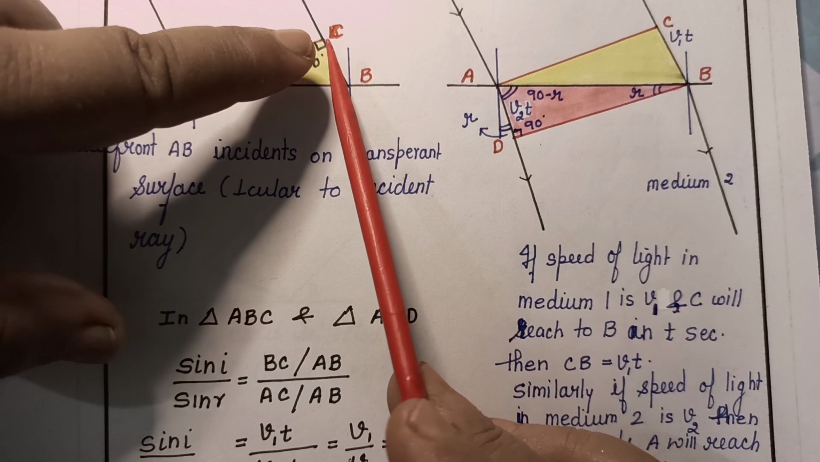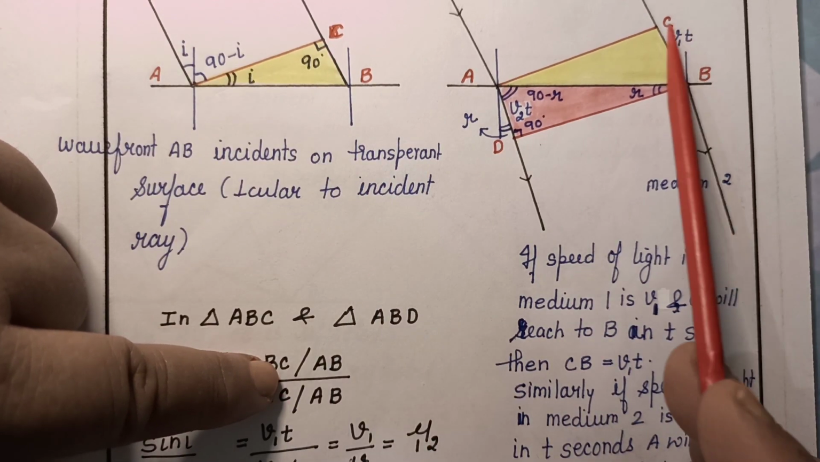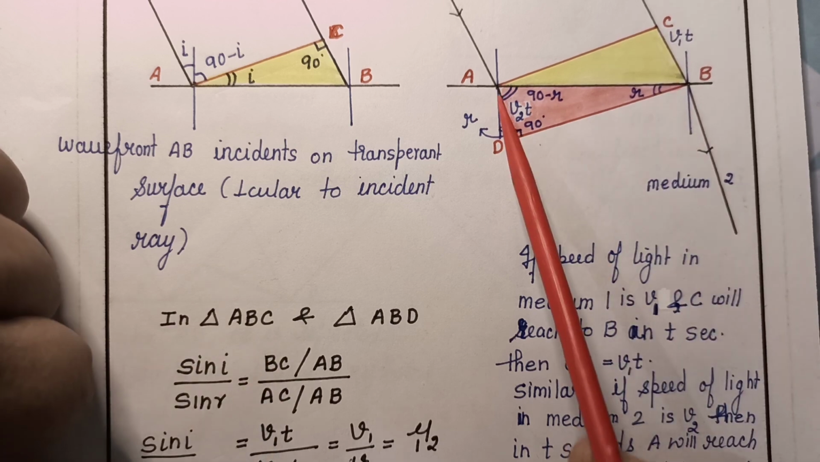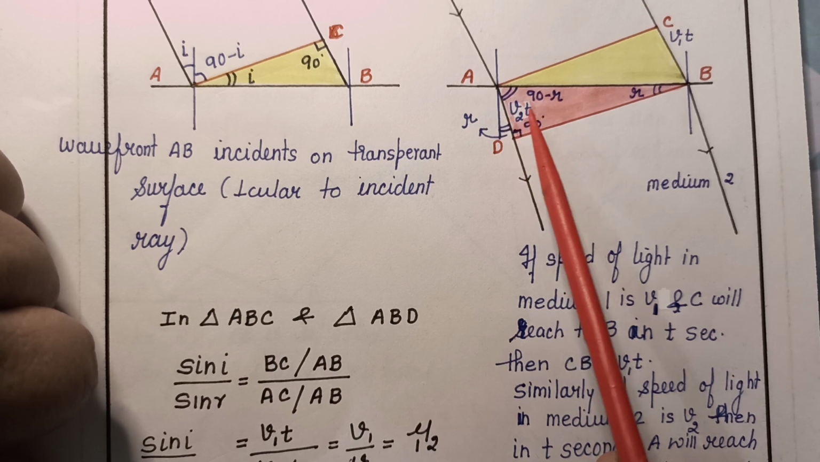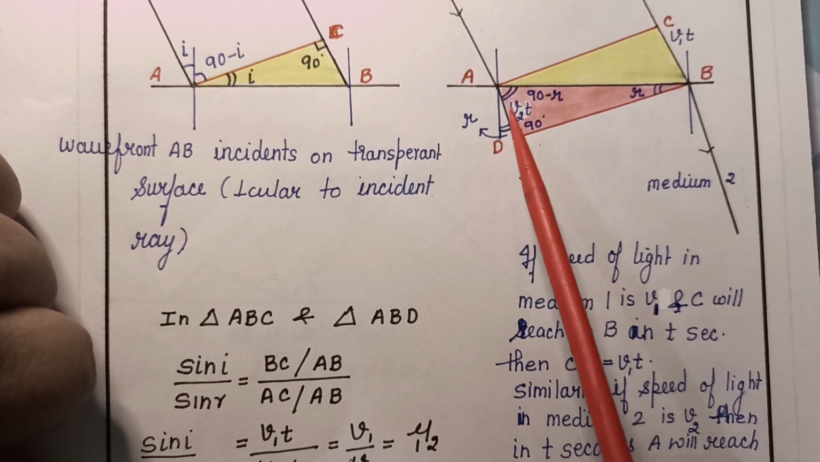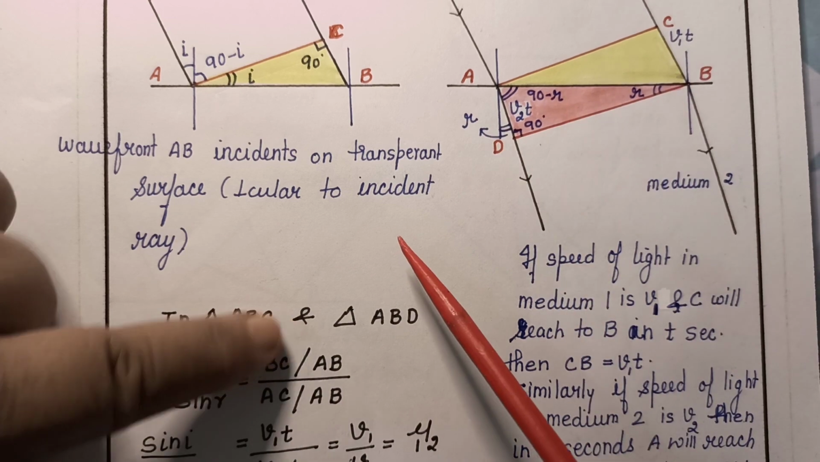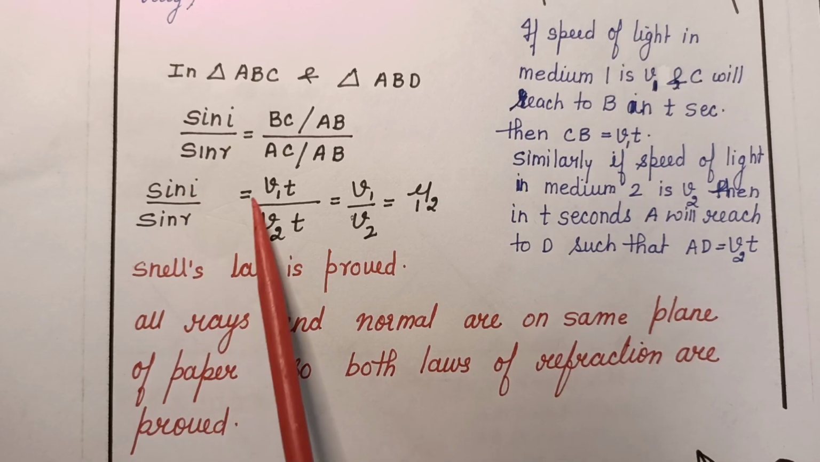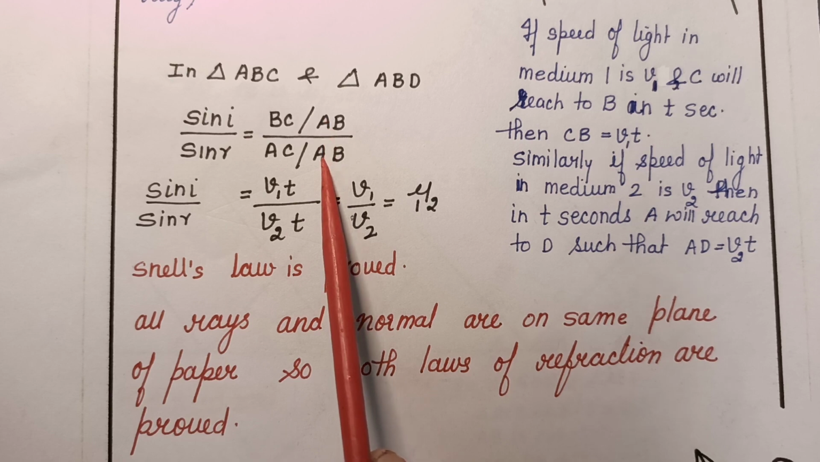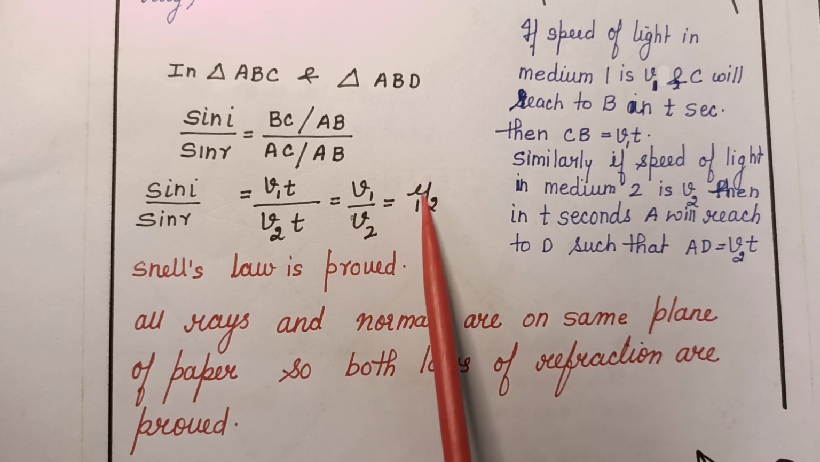Now what is CB? CB is the speed of light in medium 1 into time t, during which C reaches B. What is AD? AD is the speed of light in medium 2 into the time during which A reaches D. So this is v2 into t, this is v1 into t. Substitute these values here in place of BC and AD. And you get sine i upon sine r is equal to, AB is cancelled here and t is cancelled here, v1 upon v2, speed of light in medium 1 upon speed of light in medium 2, which is the refractive index of the second medium with respect to the first.